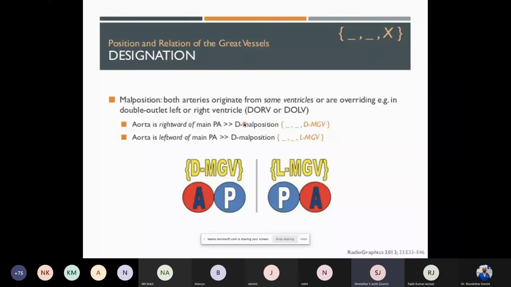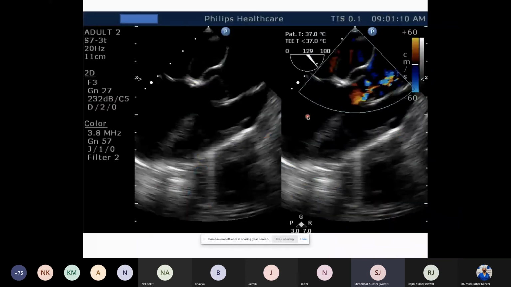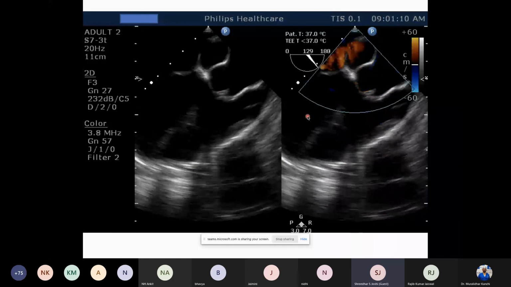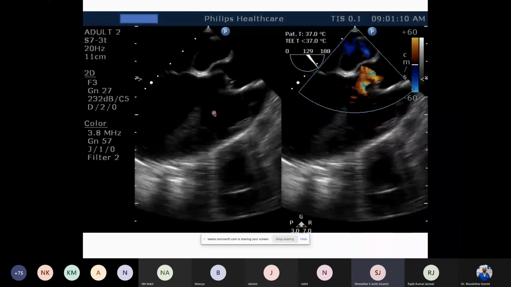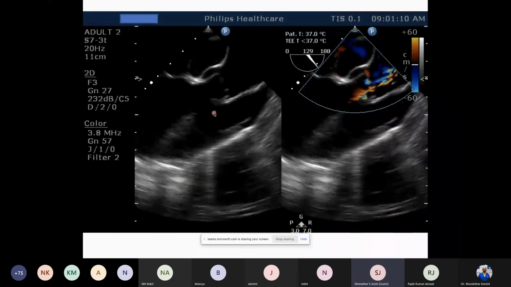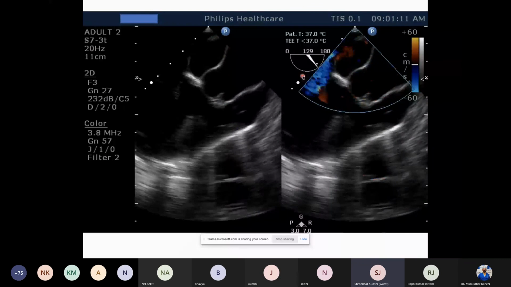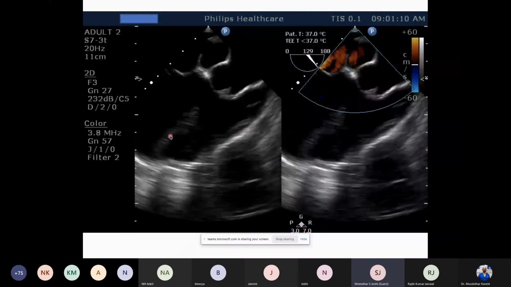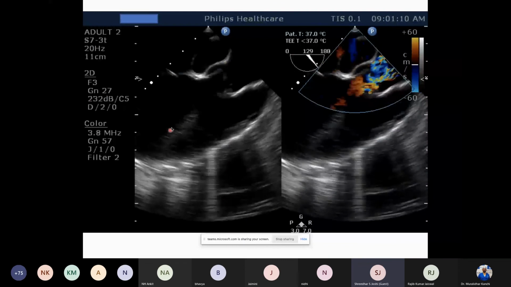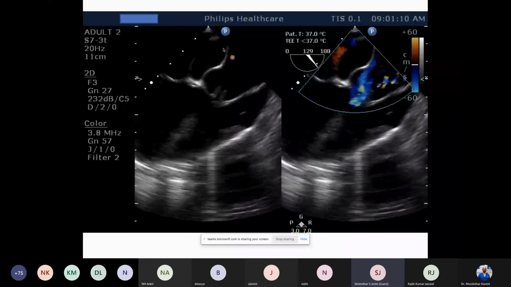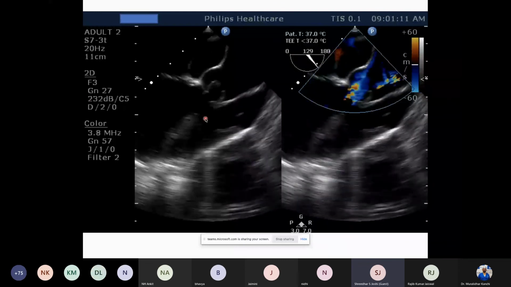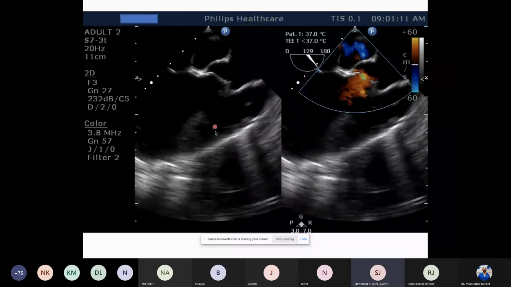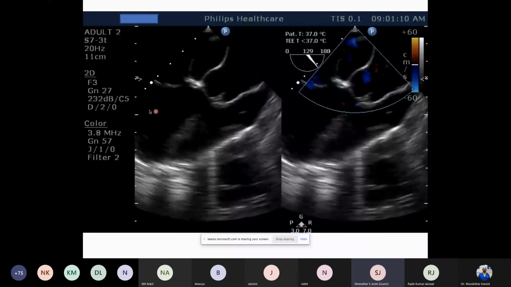When it is malposed, most often the diagnosis is double outlet right ventricle or double outlet left ventricle. I'll explain this in this image for you. This is a transesophageal echo, mid-esophageal LV long axis view, where we are seeing a left ventricle and a right ventricle. Again, difficult to define on this one, but we have defined them based on other views as well. So I'm coming to the conclusion directly that this is the right ventricle and this is the left ventricle.